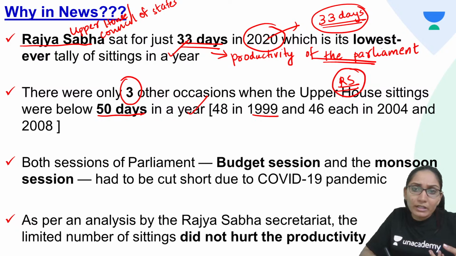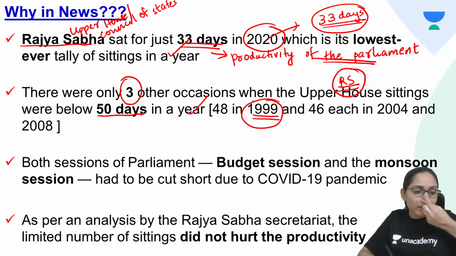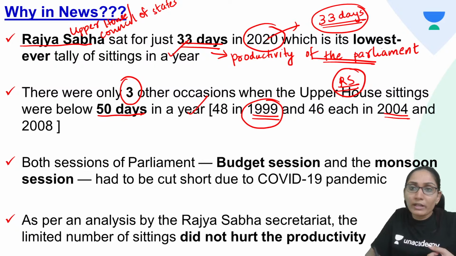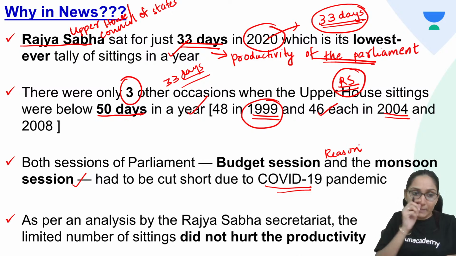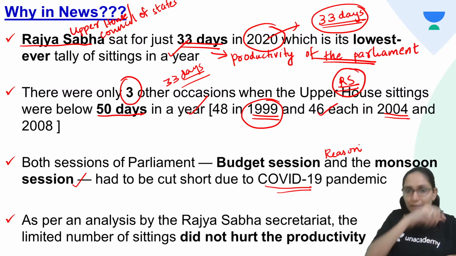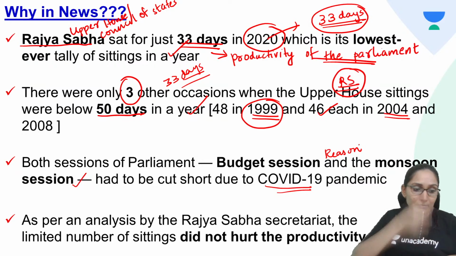Now in the year 1999 it was 48 days, in 2004 and 2008 it was 46 each, but this is the recorded lowest, 33 days. Both sessions of the parliament, that is the budget session and the monsoon session, had to be cut short due to the COVID-19 pandemic. This was the reason. Because of the COVID-19 pandemic, the budget session and the monsoon session of the parliament had to be cut short.